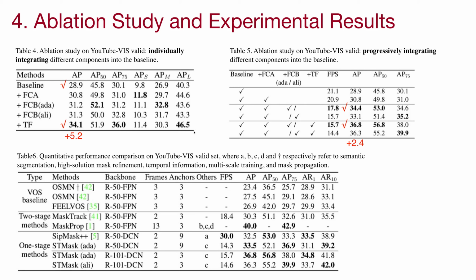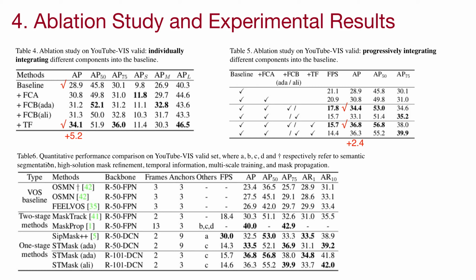Ablation study shows that spatial feature calibration and temporal fusion can bring significant performance improvements, of which the temporal fusion module is the most obvious: 5.2% mask AP on YouTube-VIS validation.